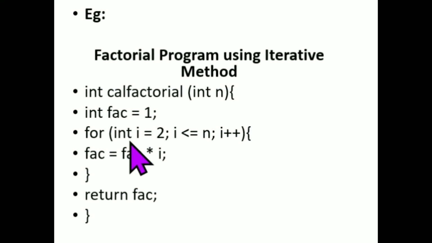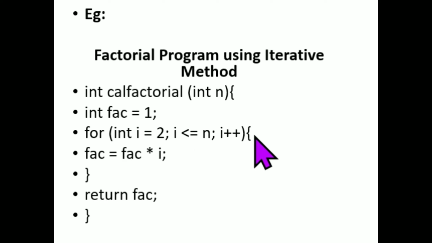If we write a for loop, you have to open the bracket, then write the initial value, and finish it with a semicolon. Next, write the test condition, that is i less than or equal to n. Next, close it with a semicolon. Next, the increment, i plus plus, so that at every step it increases. Next, within the for loop you give the body.